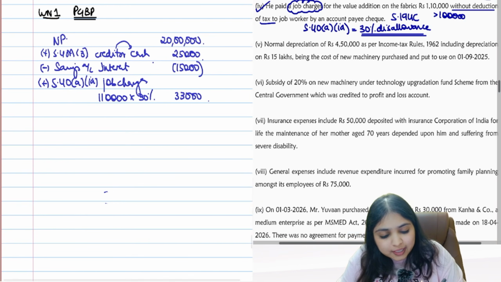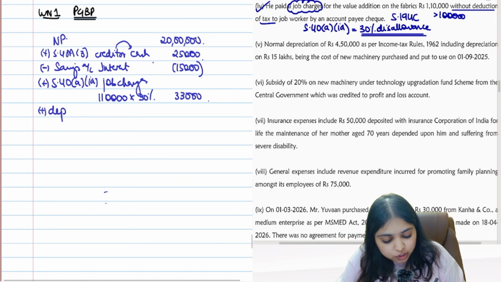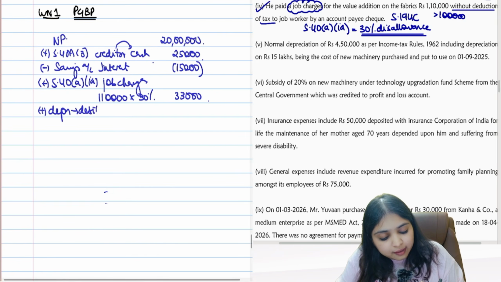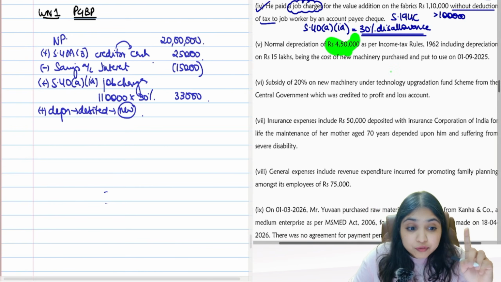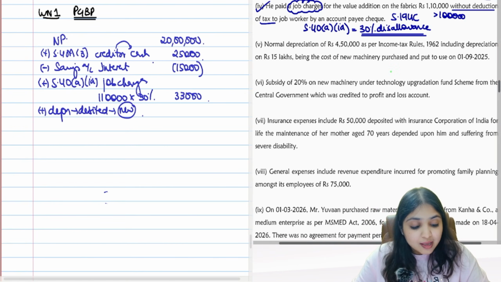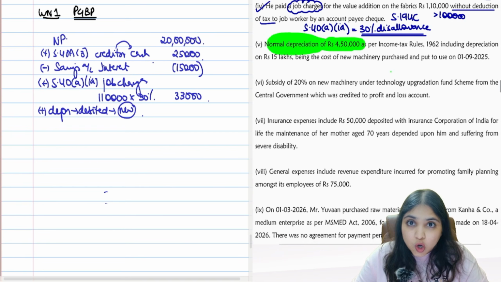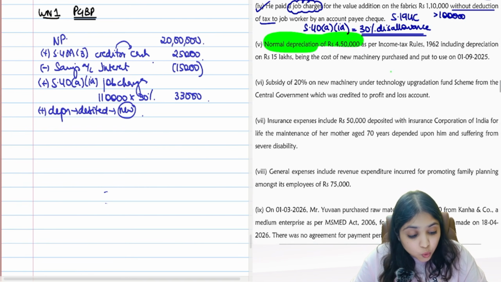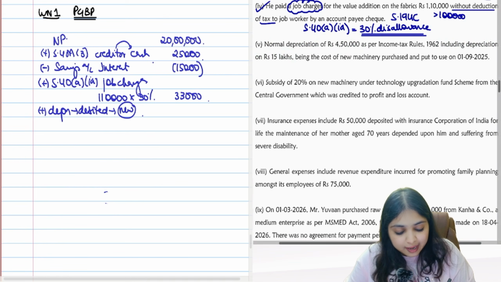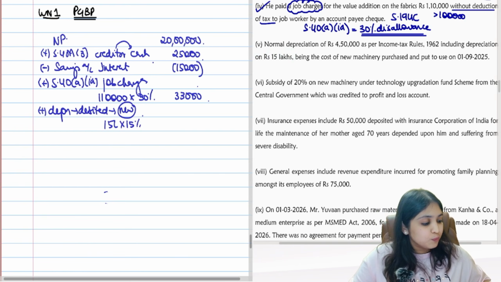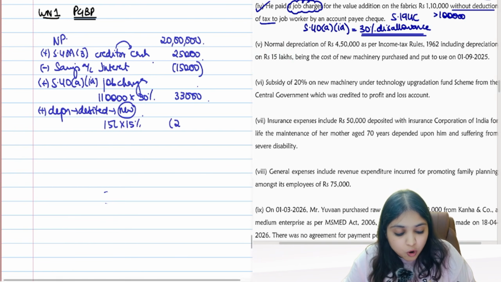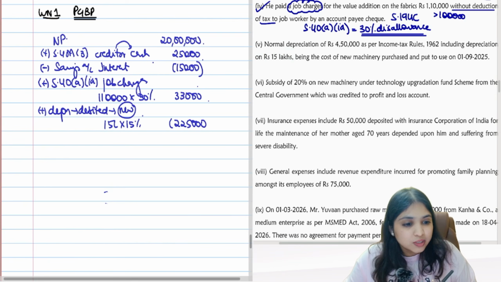Okay guys, so tell me how much depreciation has already been debited with regard to the new machinery. You can't say 4,50,000, because 4,50,000 is total normal depreciation. That total normal depreciation includes depreciation on 15 lakhs. So on 15 lakhs at 15%, how much would assessee have enjoyed? Assessee would have already claimed 2,25,000, guys.